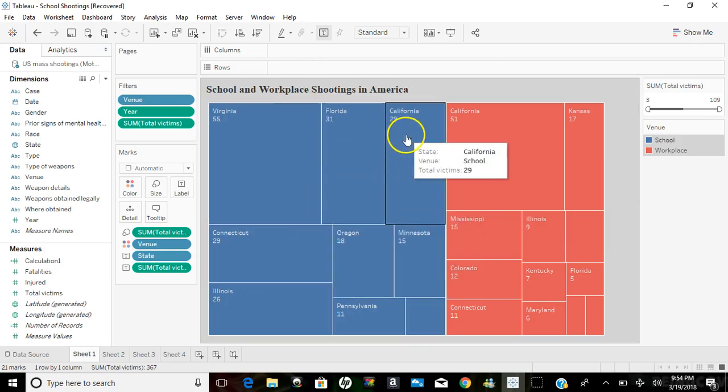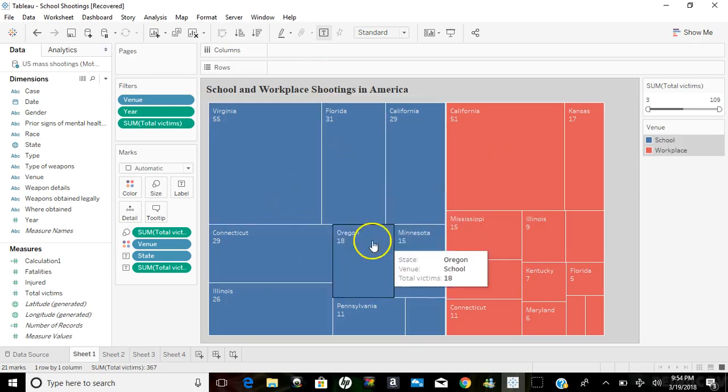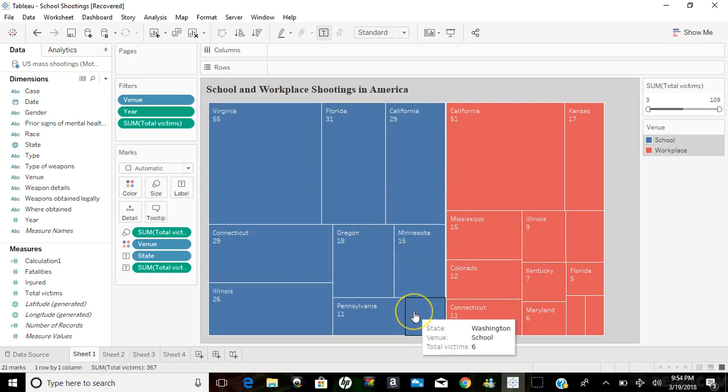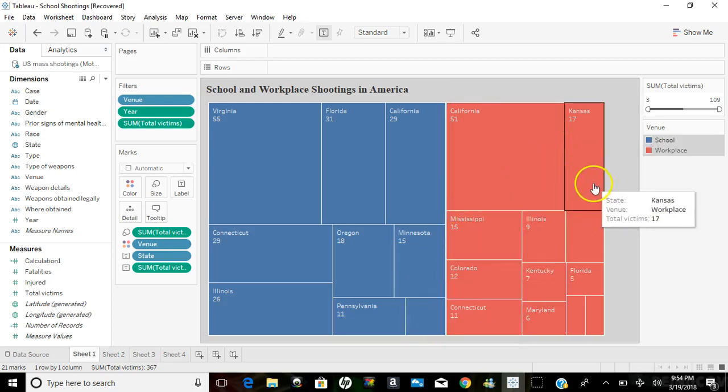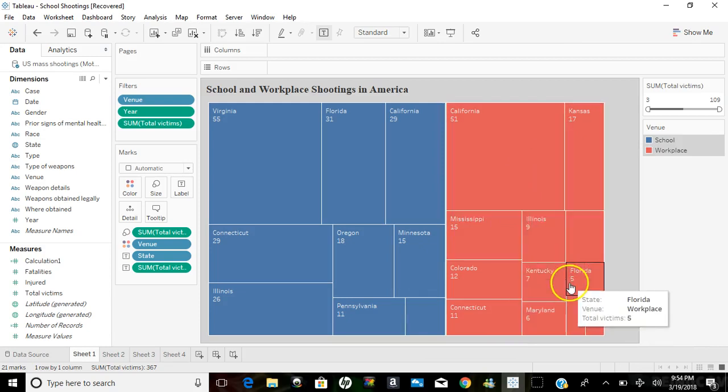I'm going through schools first, then California, Connecticut, and so on. The least was in the state of Washington with a total of 6 victims. In the workplace, the least was in Pennsylvania with a total of 3 victims.